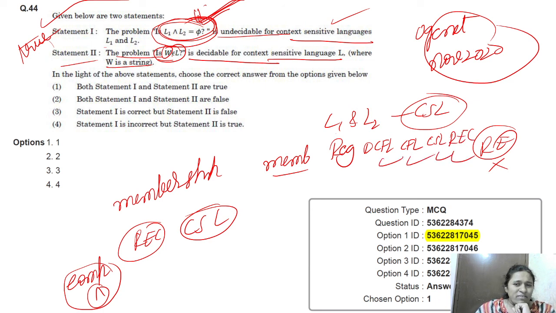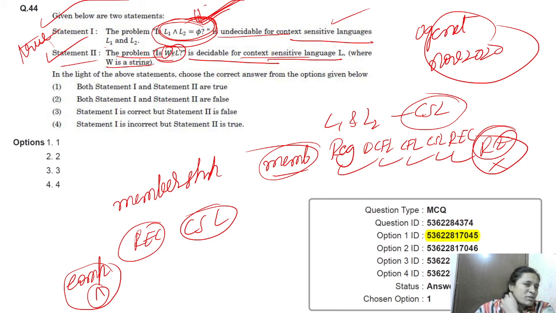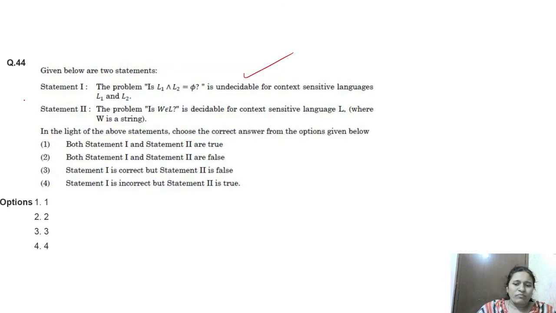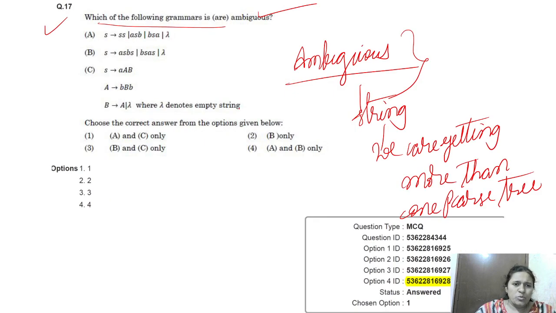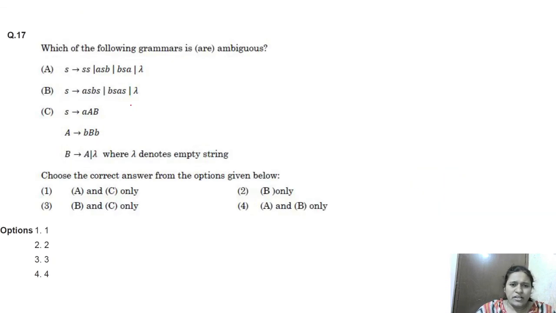Only recursively enumerable languages are not decidable for the membership problem. This is also true. CSL is decidable for the membership problem. That's why both statements are true. This we already solved.